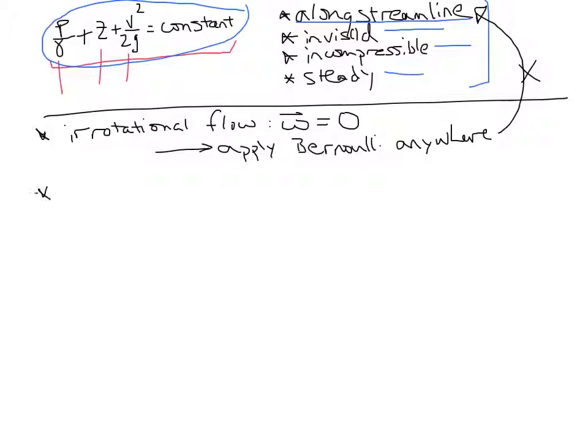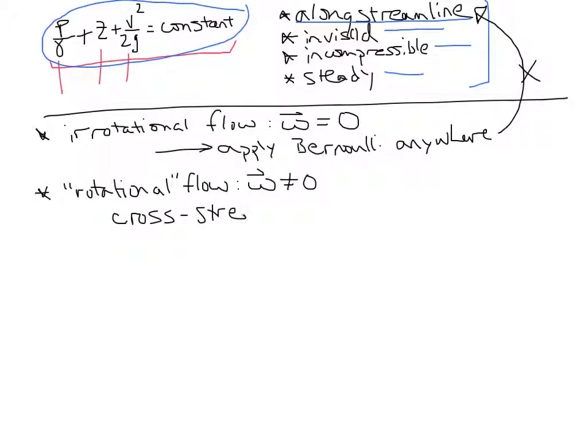Now when flow is rotational, it's not usually called that, but for illustrative purposes I can use that here. In rotational flow, when the vorticity vector is not 0, if we want to apply Bernoulli in the cross-streamline direction, it has a different form. The cross-streamline form of Bernoulli is what we derived by integrating the Euler equation in a rotating tank.